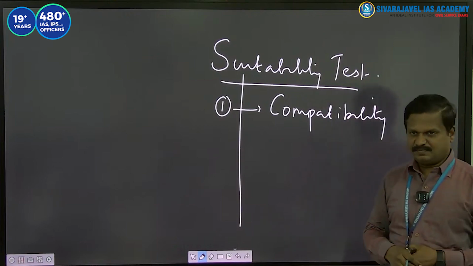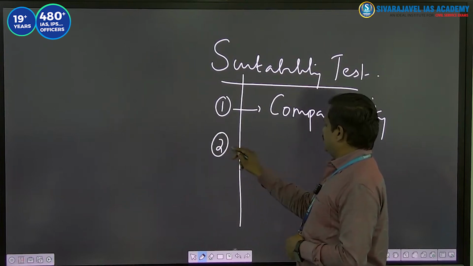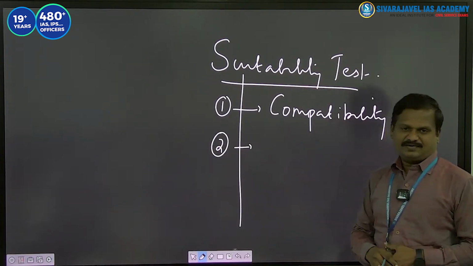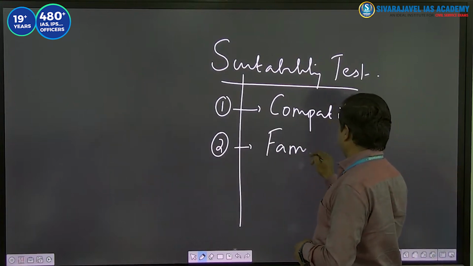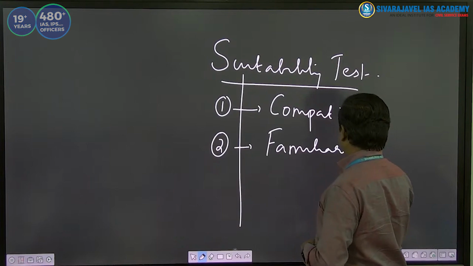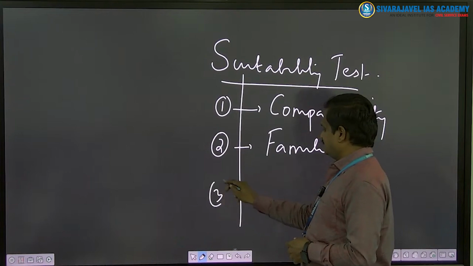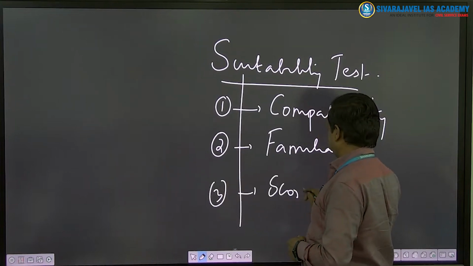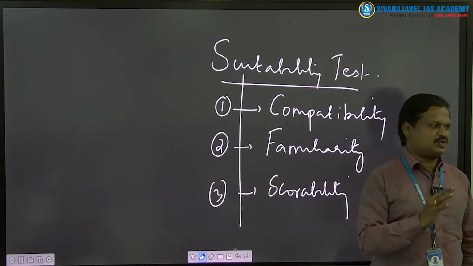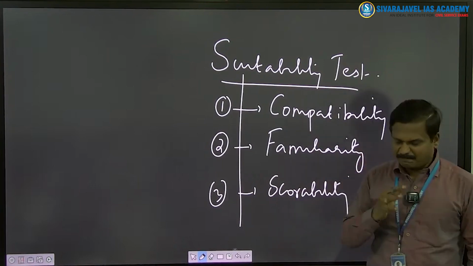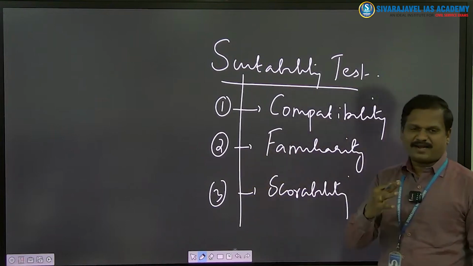Compatibility, right? The second criterion is familiarity. And the third criterion is scorability. These are the three dimensions of the suitability test: compatibility, familiarity, and scorability. Compatibility.